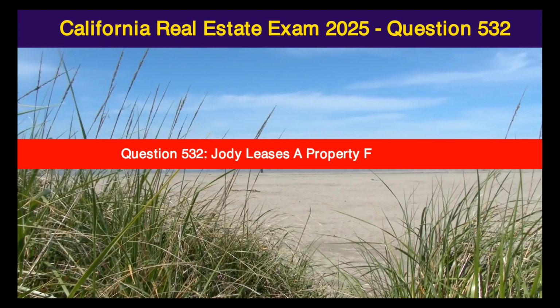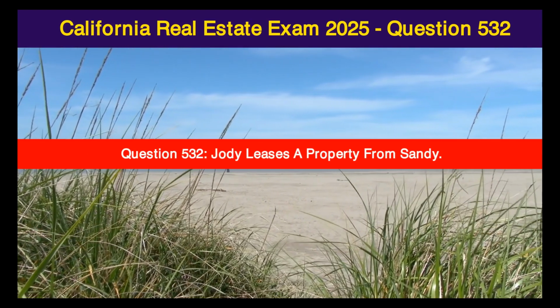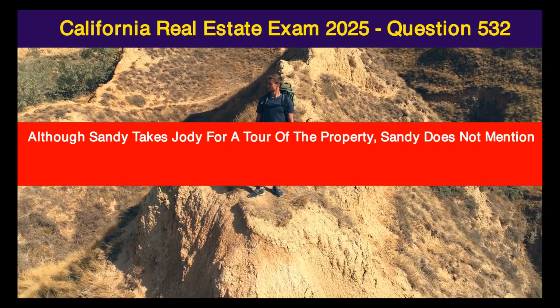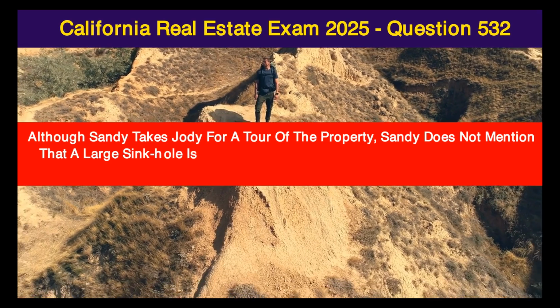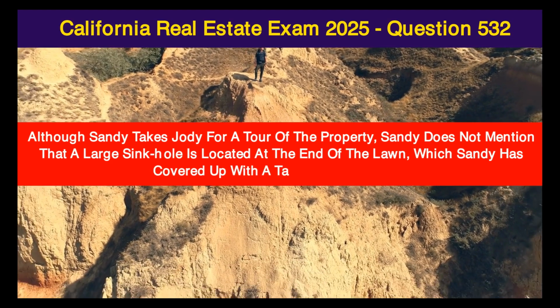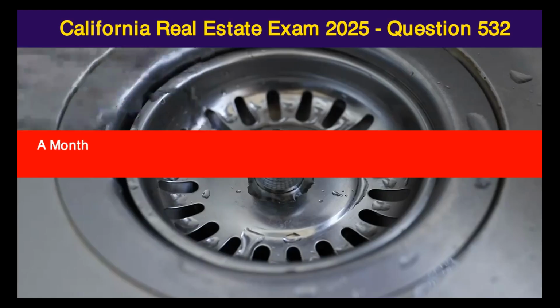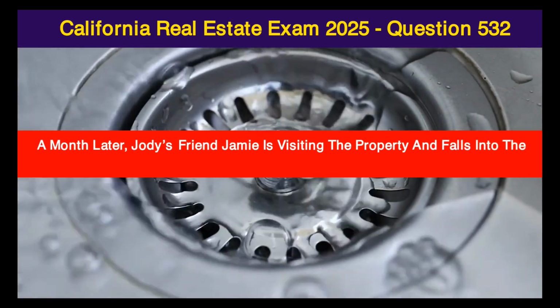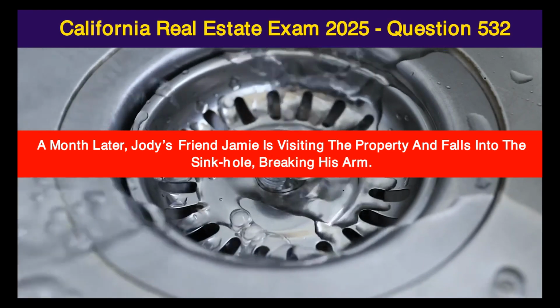Question 532. Jody leases a property from Sandy. Although Sandy takes Jody for a tour of the property, Sandy does not mention that a large sinkhole is located at the end of the lawn, which Sandy has covered up with a tarp but not filled in. A month later, Jody's friend Jamie is visiting the property and falls into the sinkhole, breaking his arm.